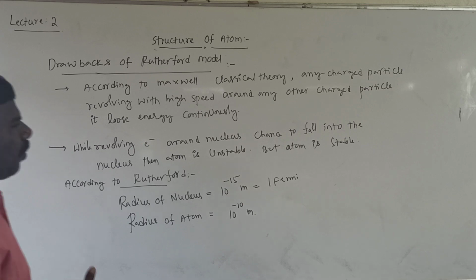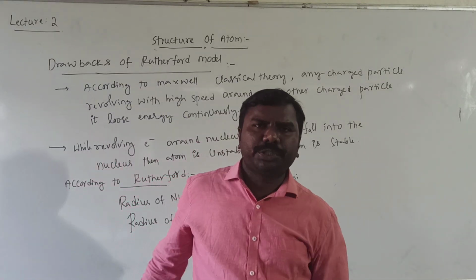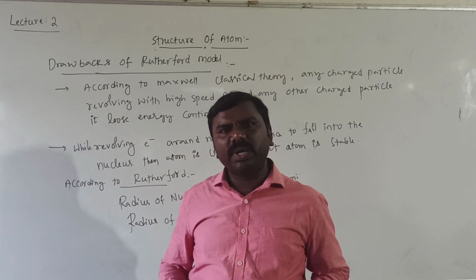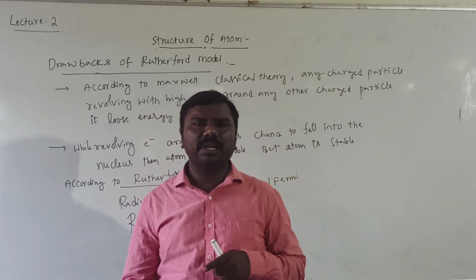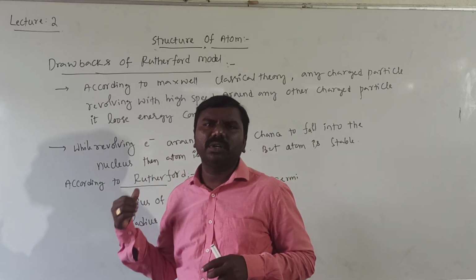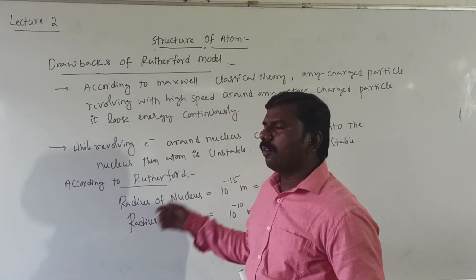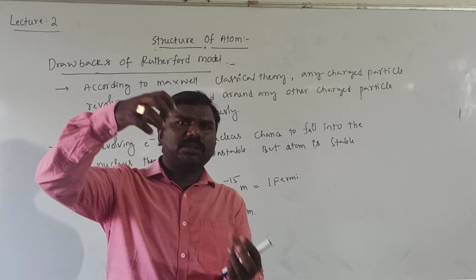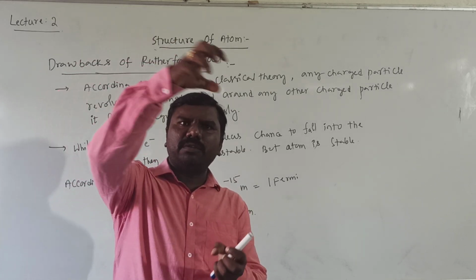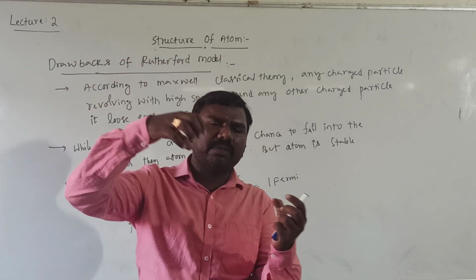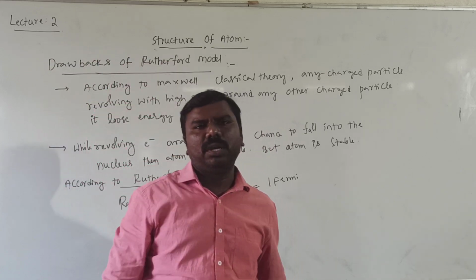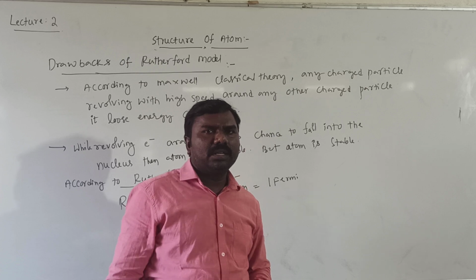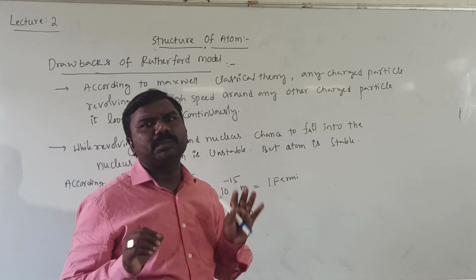Okay students, the drawbacks I told you, I have written on the board. Any charged particle revolving around the nucleus at high speed loses energy continuously, but here there is no loss of energy. And while the electron revolves around the nucleus, there is a chance for it to fall into the nucleus, because the positive charge in the nucleus and the negatively charged electron attract each other, but that is not happening. The atom is quite stable, but as per this theory, the atom must be unstable.